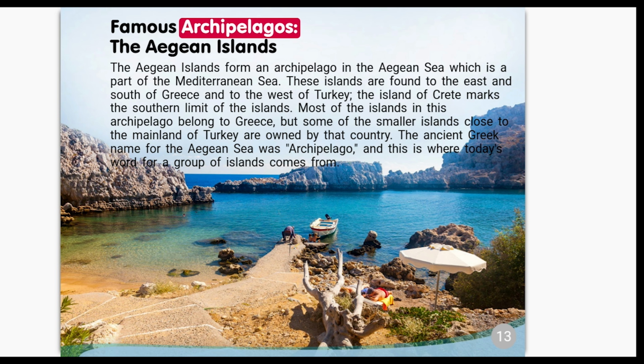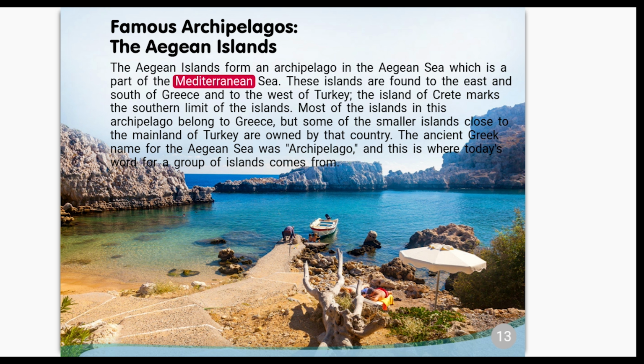Famous archipelagos. The Aegean Islands. The Aegean Islands form an archipelago in the Aegean Sea, which is a part of the Mediterranean Sea. These islands are found to the east and south of Greece and to the west of Turkey. The island of Crete marks the southern limit of the islands.